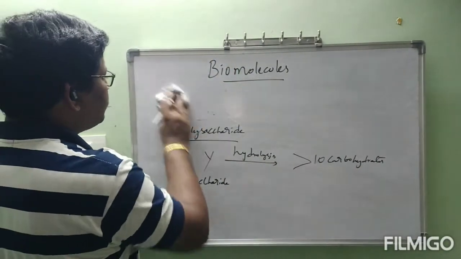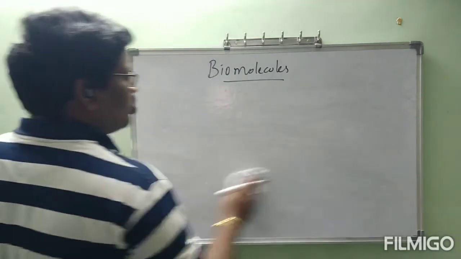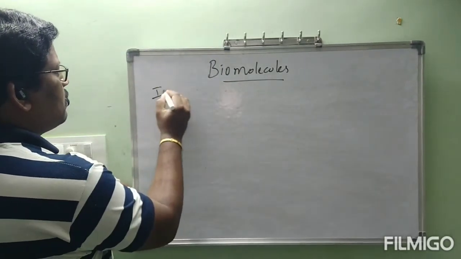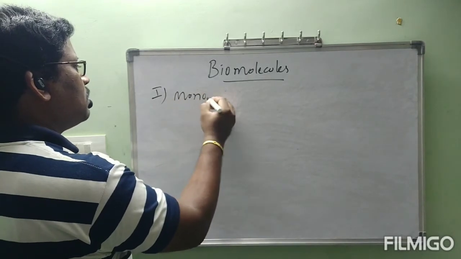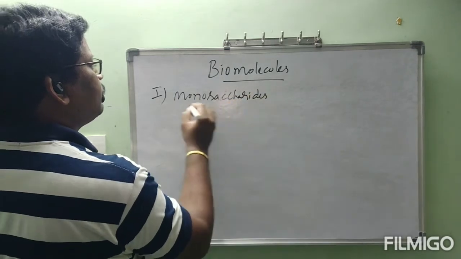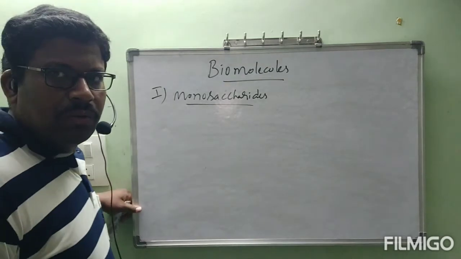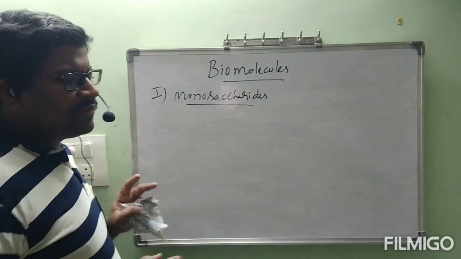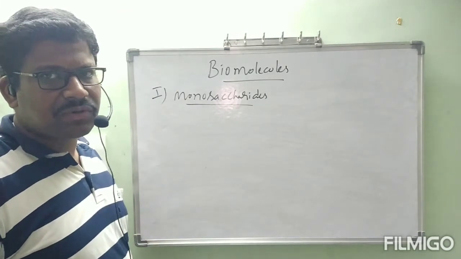Next side heading, monosaccharides. Before going to glucose, a small explanation regarding these monosaccharides.